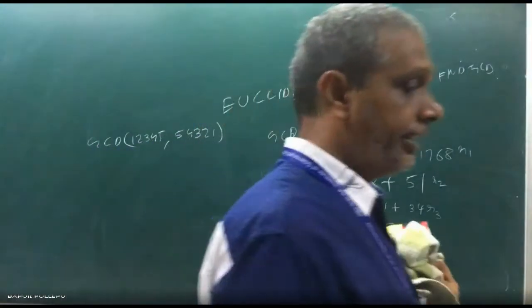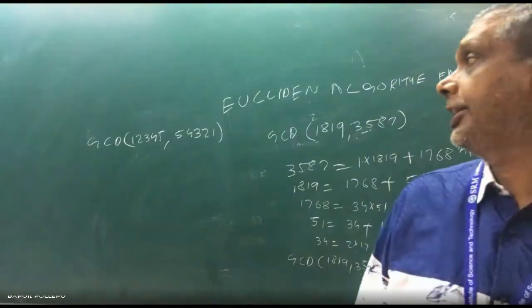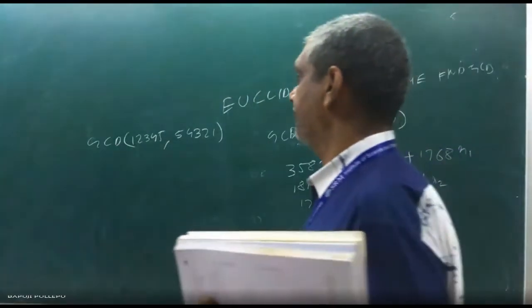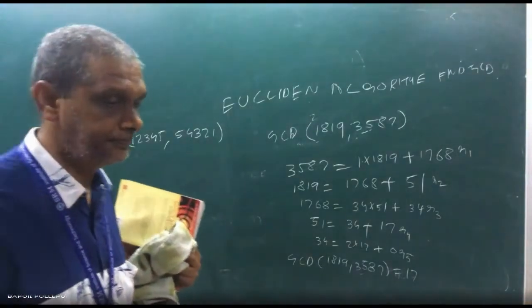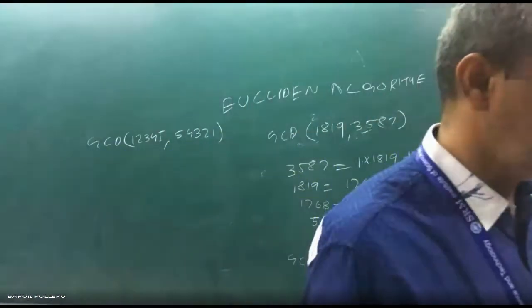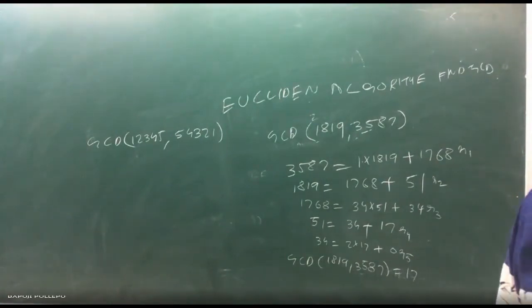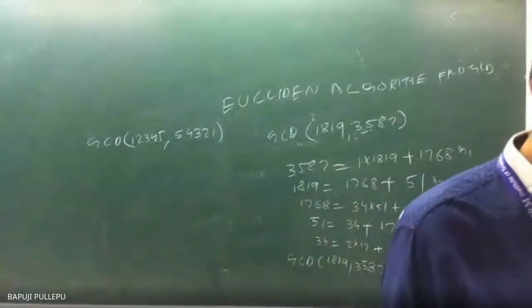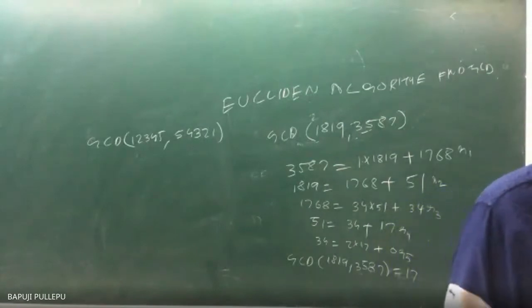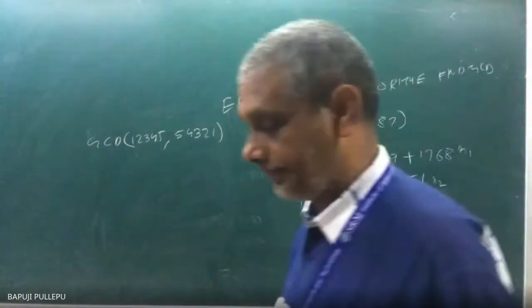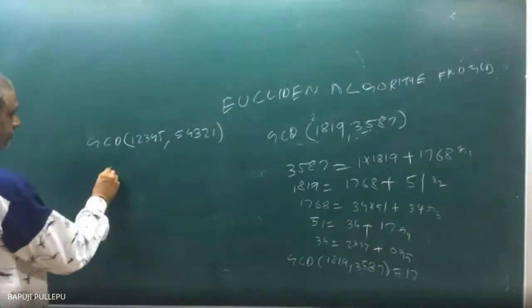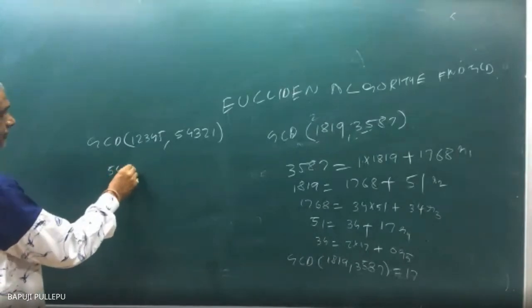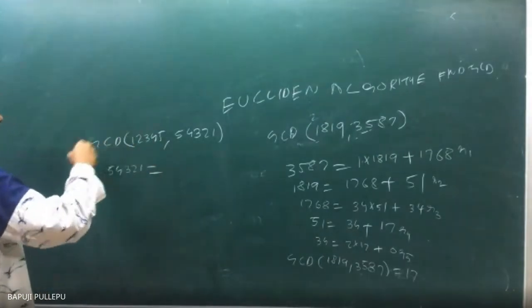Good. Now we can do. How can you write? Now who is A, who is B, can you identify? Now who is A? Sir, 5, 4, 3, 2, 1. Very good. See how nicely framed. So 1, 2, 3, 4, 5.